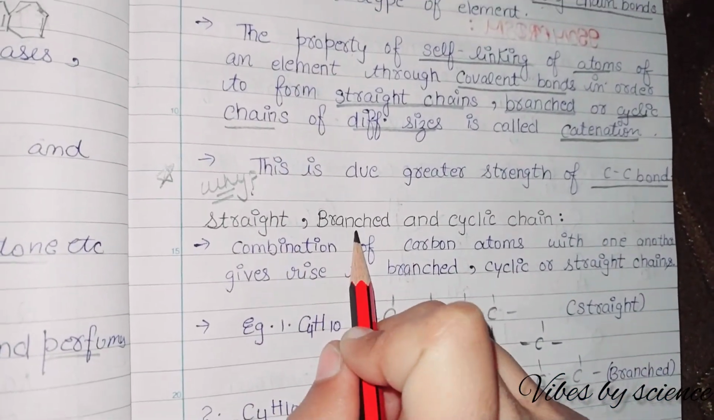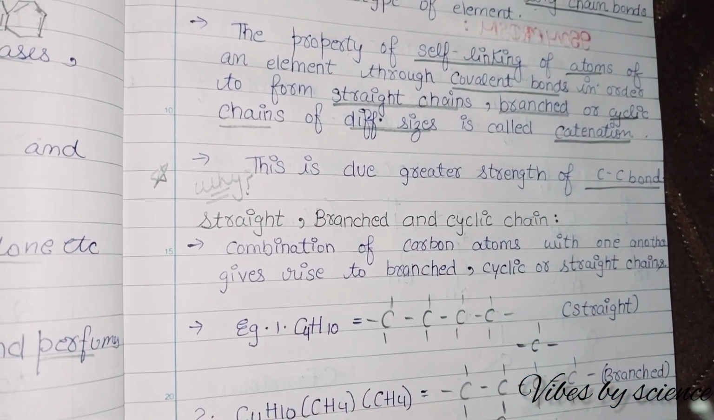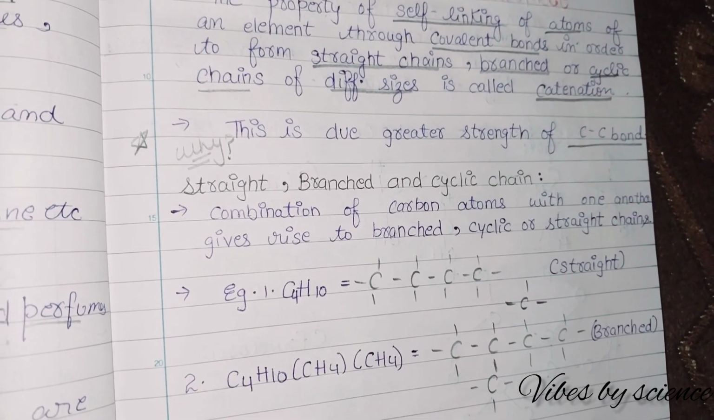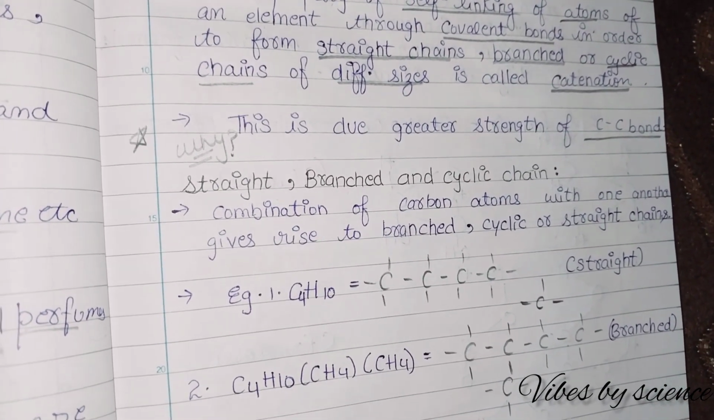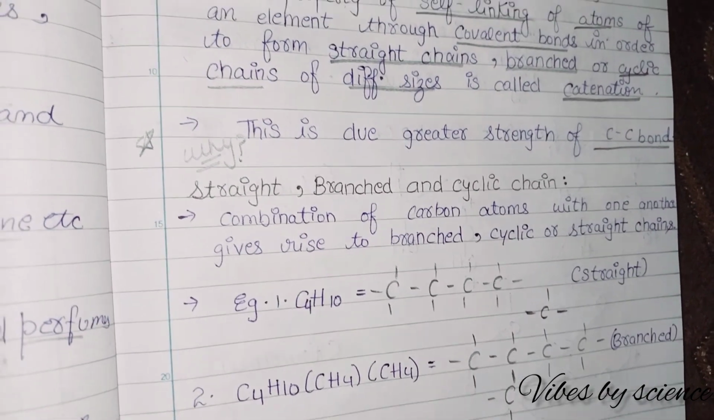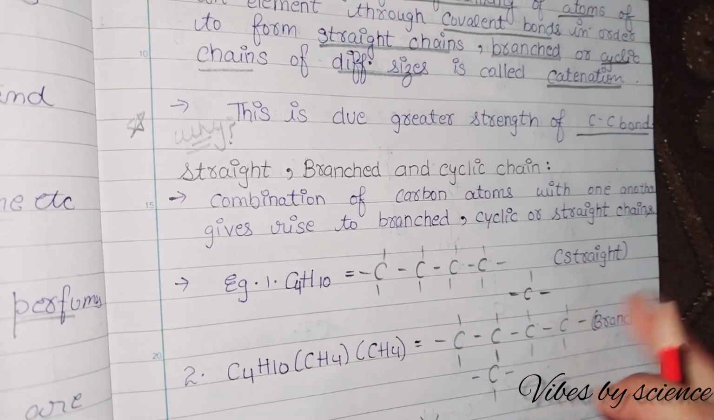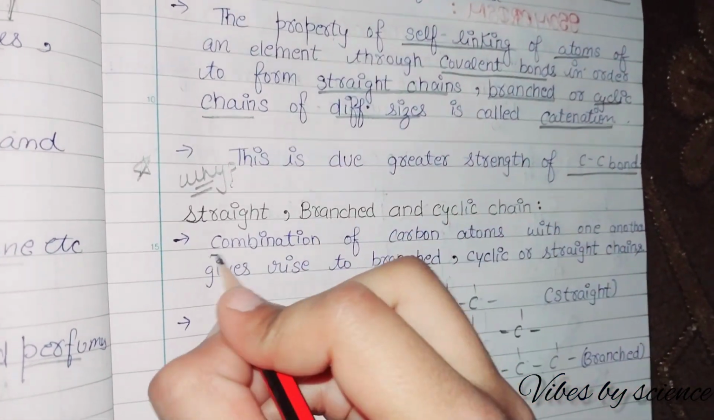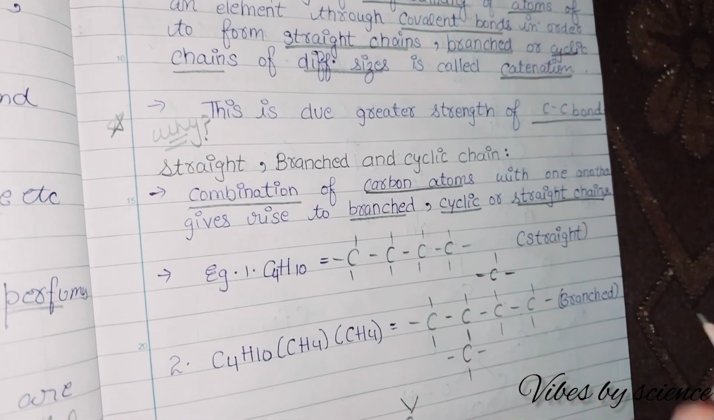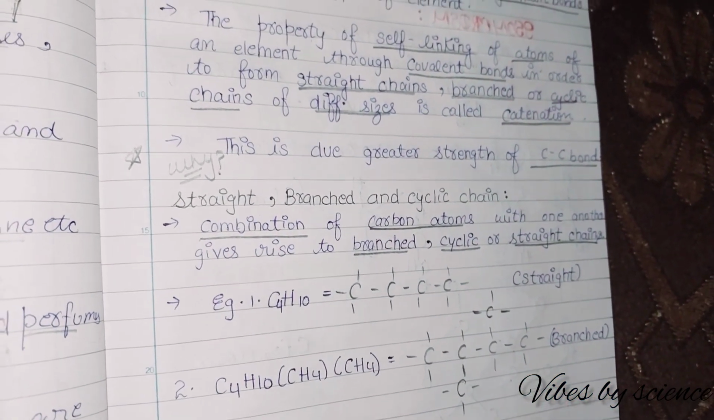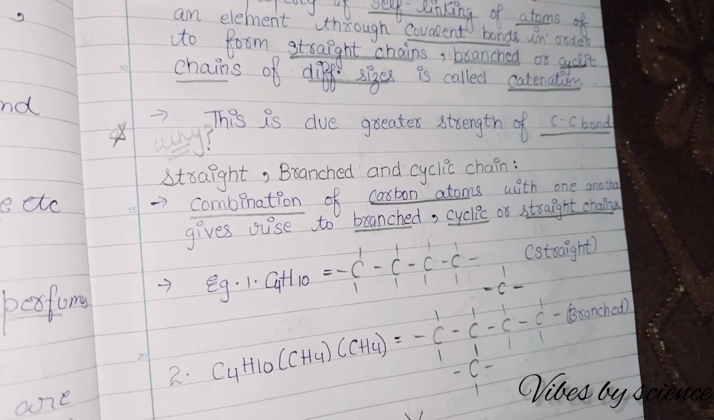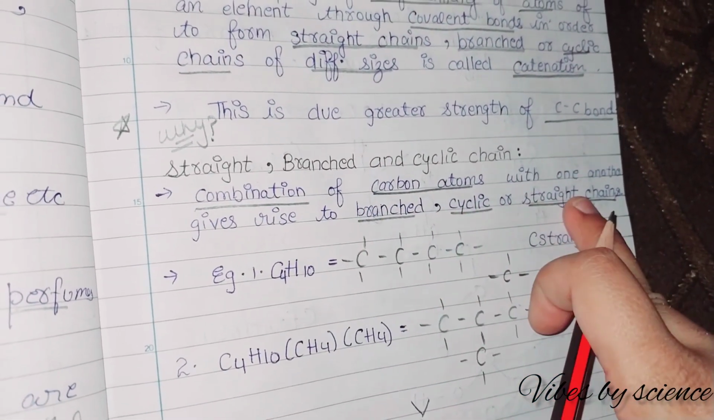Next is straight, branched and cyclic chains. So what does straight mean? Straight means there is no other connection of one carbon from any element other than carbon, it is only in a straight line. The combination of carbon atoms with another gives rise to the branched, cyclic and straight chains. If one carbon atom is attaching to the other carbon atom or to another element, then it gives rise to different types of structure. Those are branched, cyclic or straight chains.